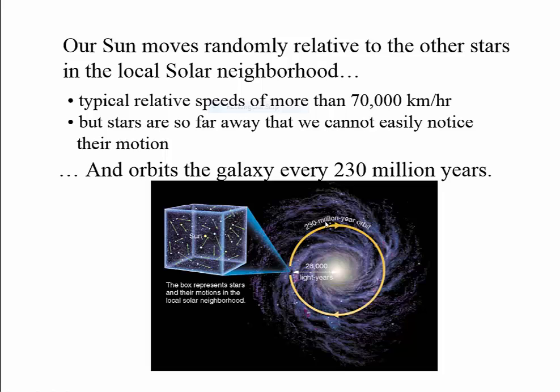So our sun is moving around the center of the galaxy at a speed of about 70,000 kilometers per hour. And it completes one orbit every 230 million years. The time taken is 230 million years.